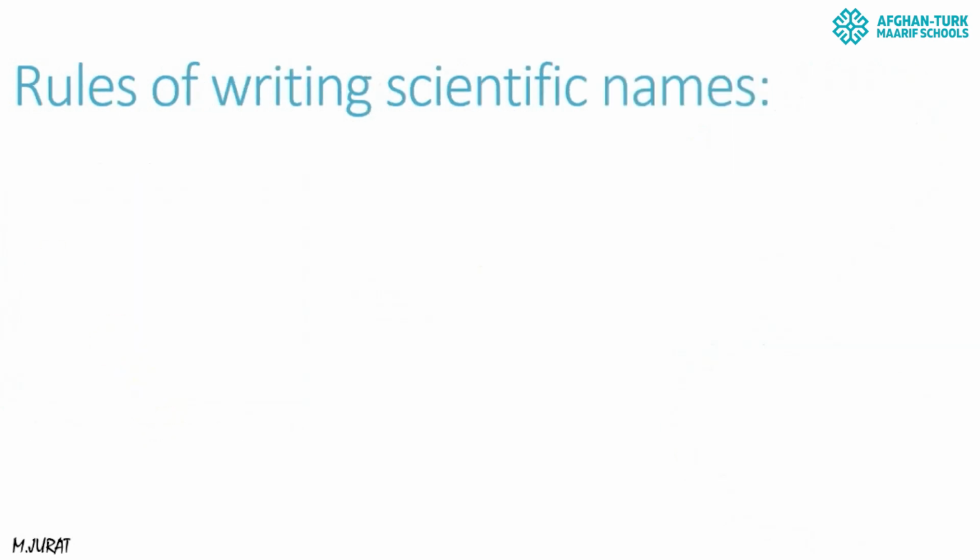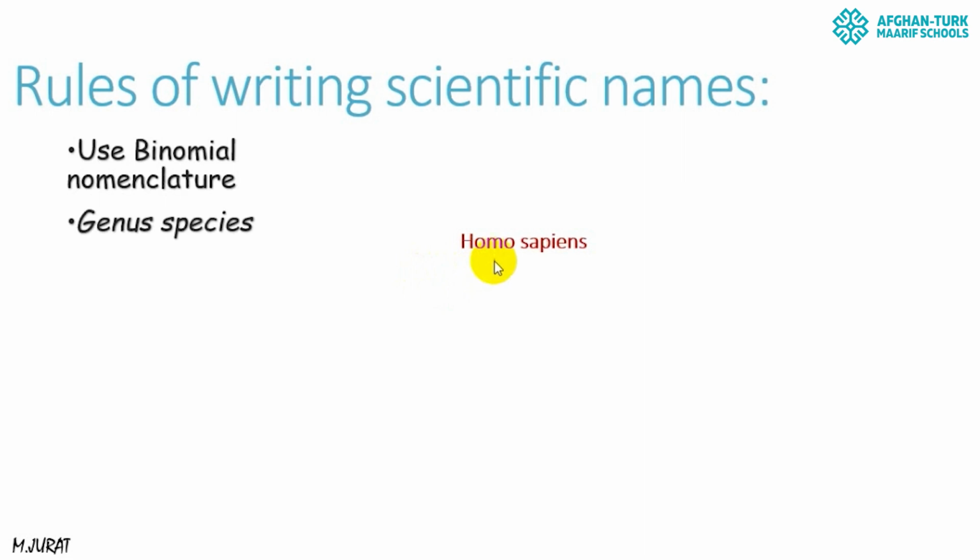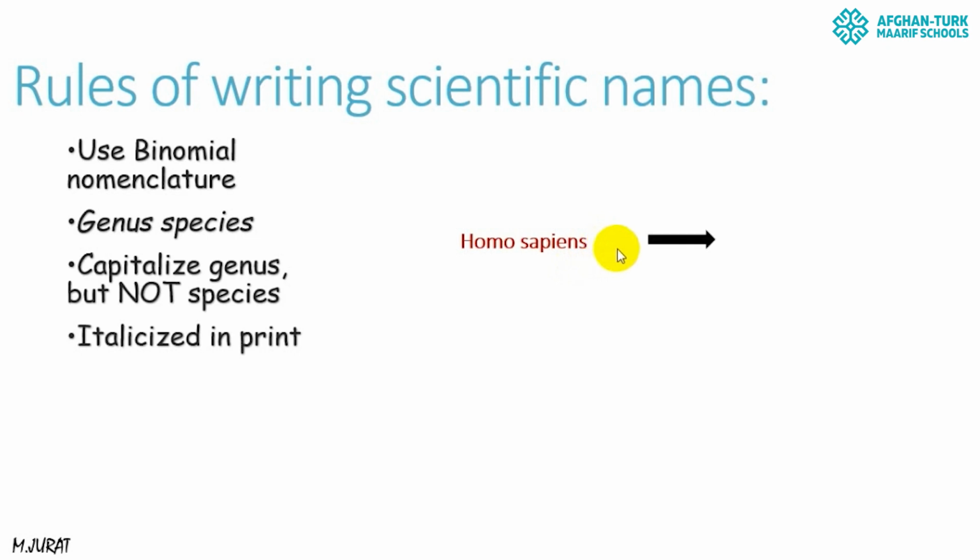Now let's learn about rules of scientific names. If we want to write the scientific name of something, we have to use binomial nomenclature. It means we have to write a name with two parts, which are the genus and species name. And we have to write the first letter of the genus with a capital letter. But for the species there is no rule like that. And if we want to print the scientific name of something, we have to italicize it. And if we want to write it down, we have to underline it.